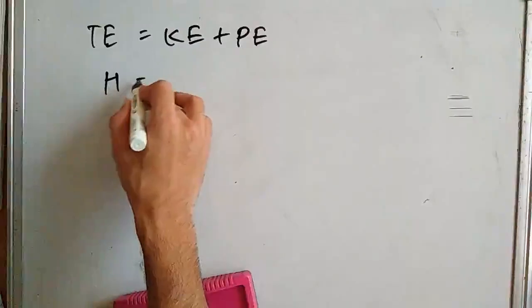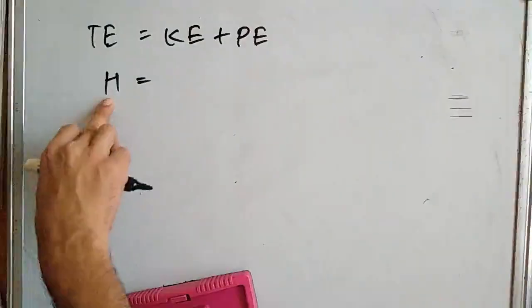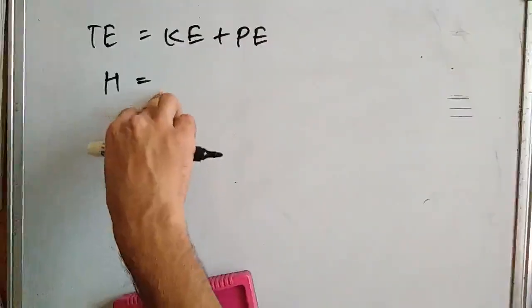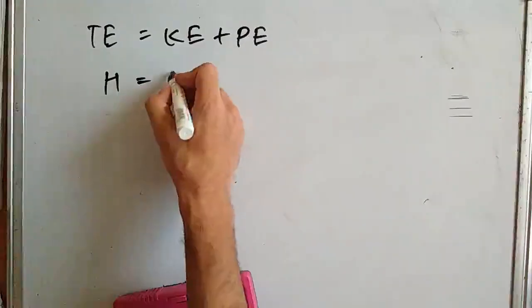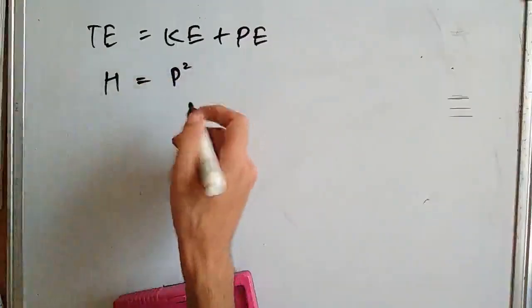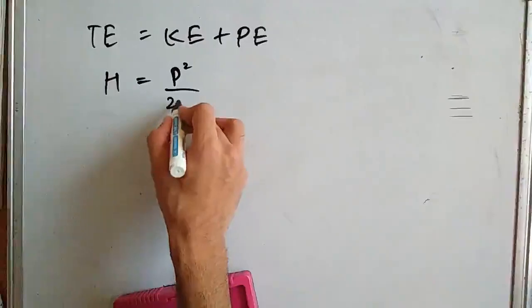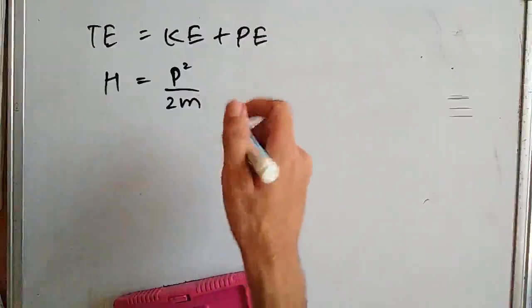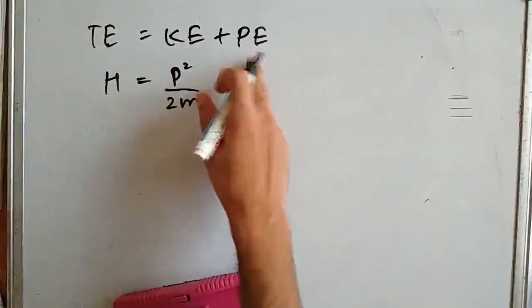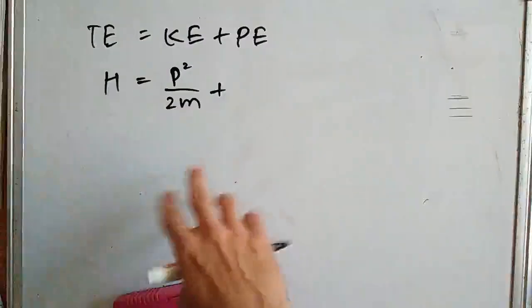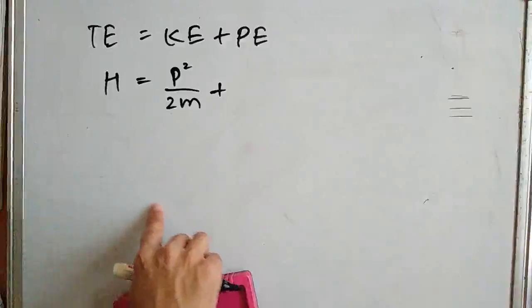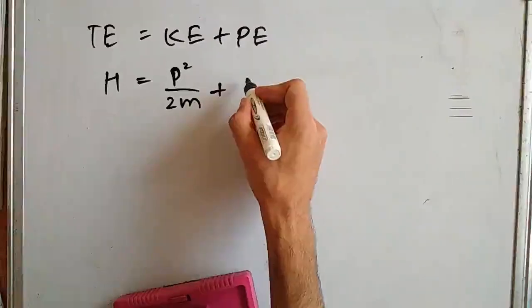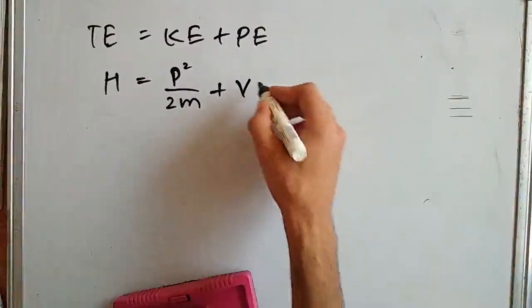So H, the Hamiltonian of a system, is equal to kinetic energy, which in general can be written as p squared by 2m, where p is the momentum and m is the mass of the particle being studied, plus potential energy. For the time independent case, we can consider it to be a function of x only.